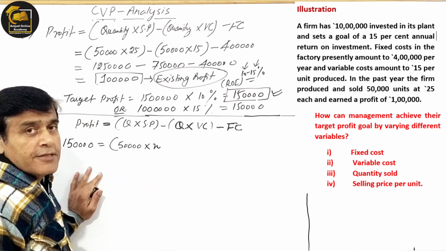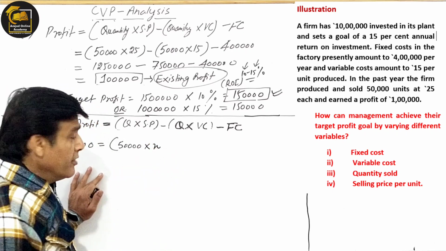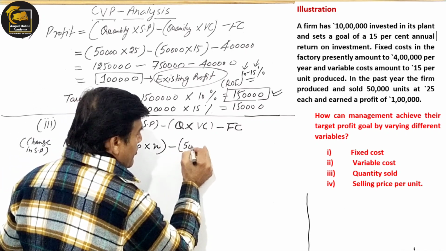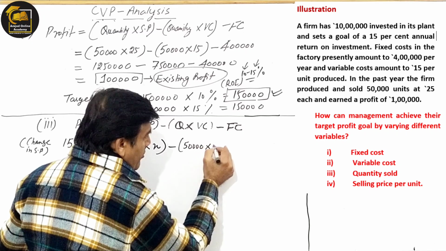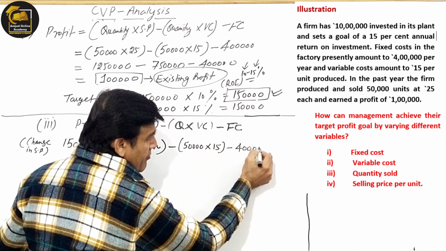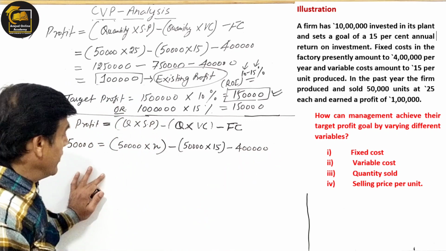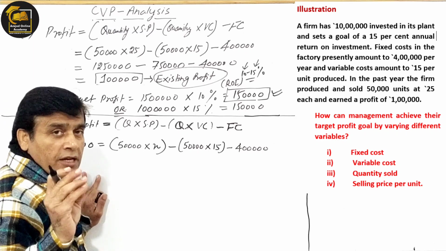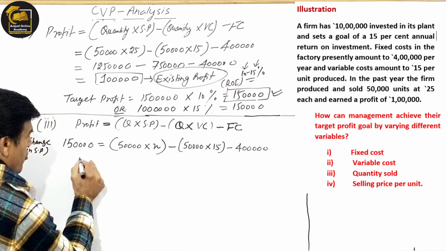I have now assumed the selling price as x here. It is going to be difficult. Understood? I don't know how I will solve it. Quantity is again 50,000. Variable cost is again the given 15. It is the same base information I have already taken. Again the equation is complete. What I have to do is just calculate the value of x. How? Let's see.